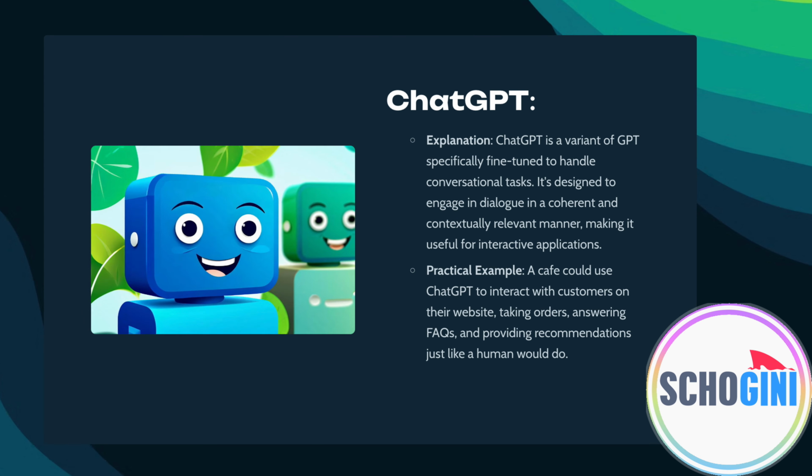Now comes ChatGPT. ChatGPT is a variant of GPT specifically fine-tuned to handle conversational tasks. It is designed to engage in dialogue in a coherent and contextually relevant manner, making it useful for interactive applications. A cafe could use ChatGPT to interact with customers on their website, taking orders, answering FAQs, and providing recommendations just like a human would do. This is what is applicable for a small business to incorporate an AI chatbot.